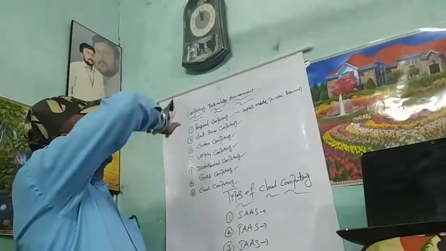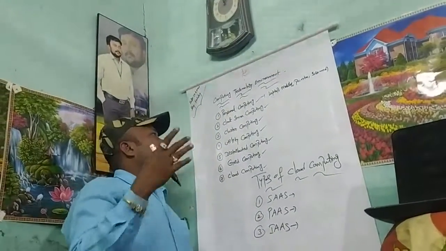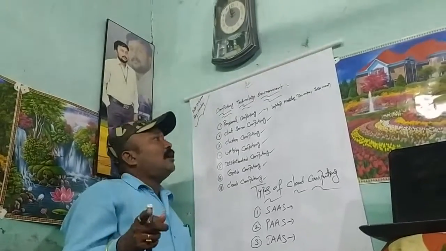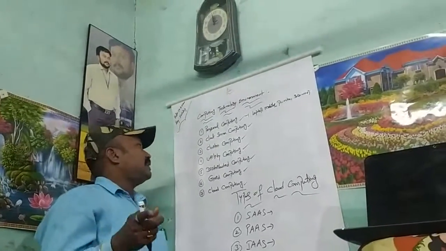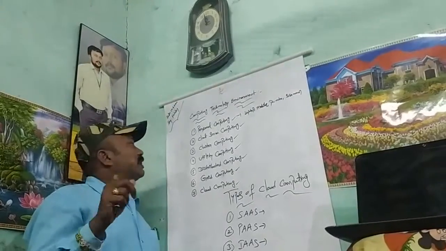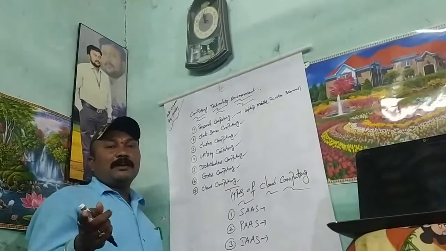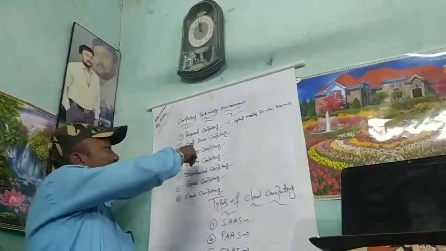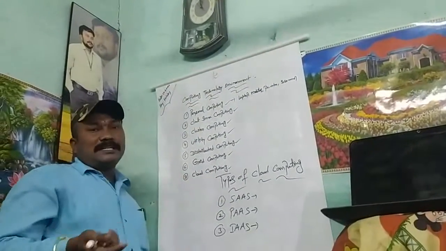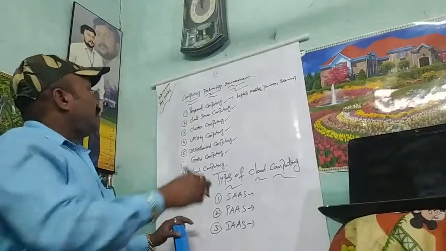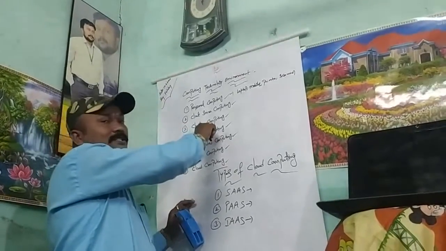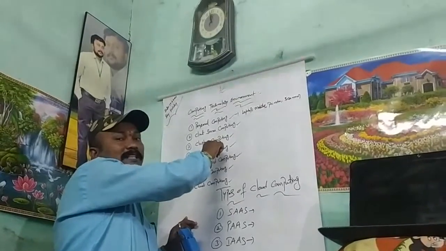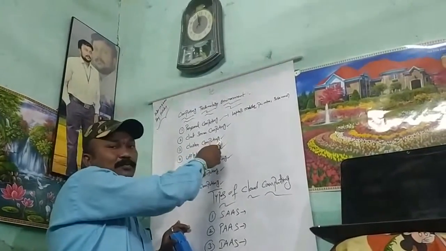These are the computing technology environments. Personal computing means a single laptop or single mobile or printer or scanner. Then client server computing means the client sends the request to the server, and the server sends the response. Then next one is cluster computing. It is also called parallel computing, and it has multiple CPUs.